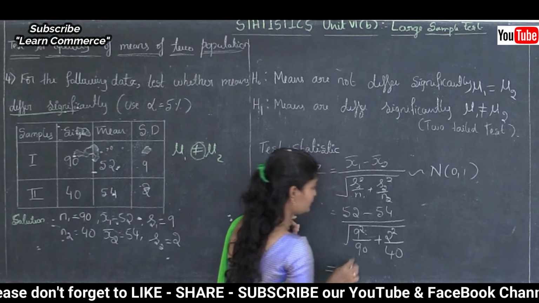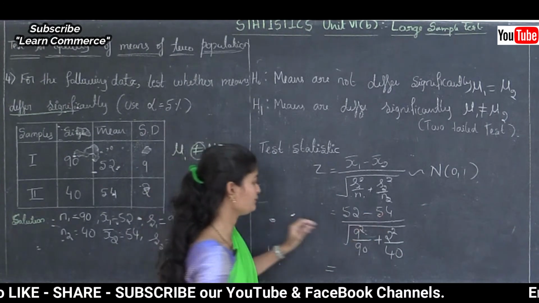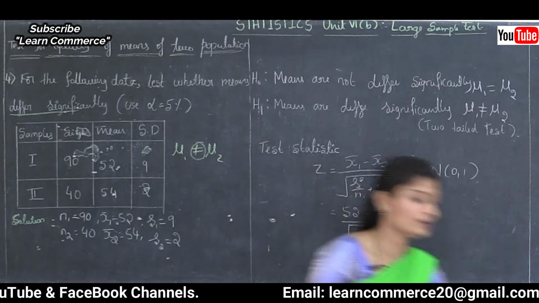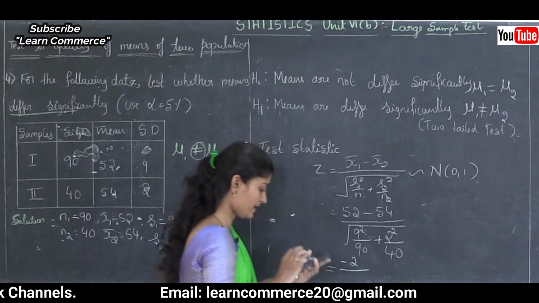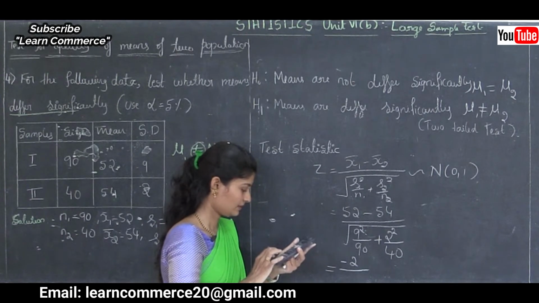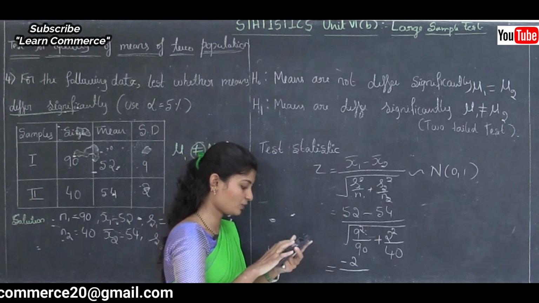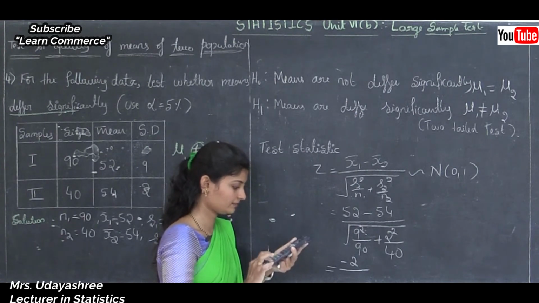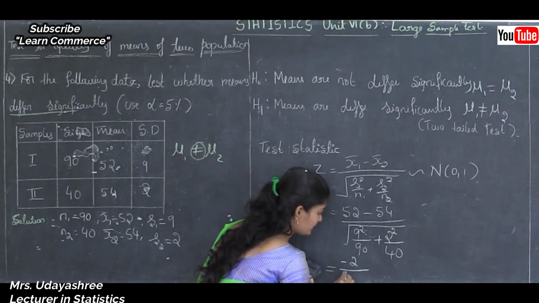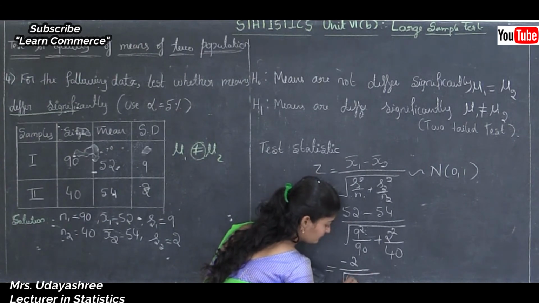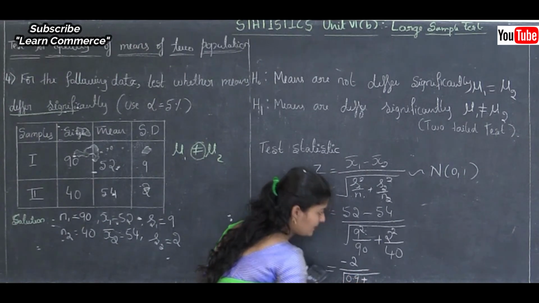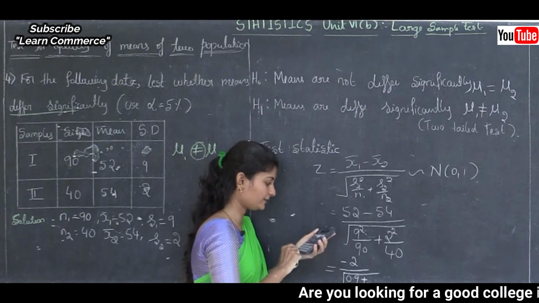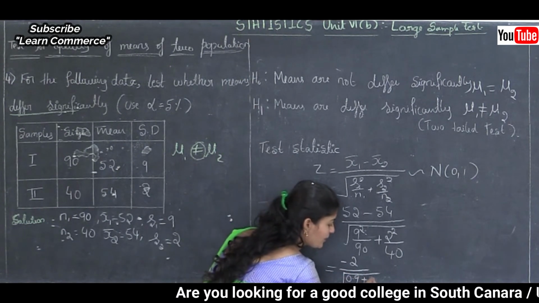This is equal to 52 minus 54, that is minus 2, divided by square root of 9 square, that is 81, divided by 90, that is 0.9, plus 2 square, that is 4, divided by 40, that is 0.1.